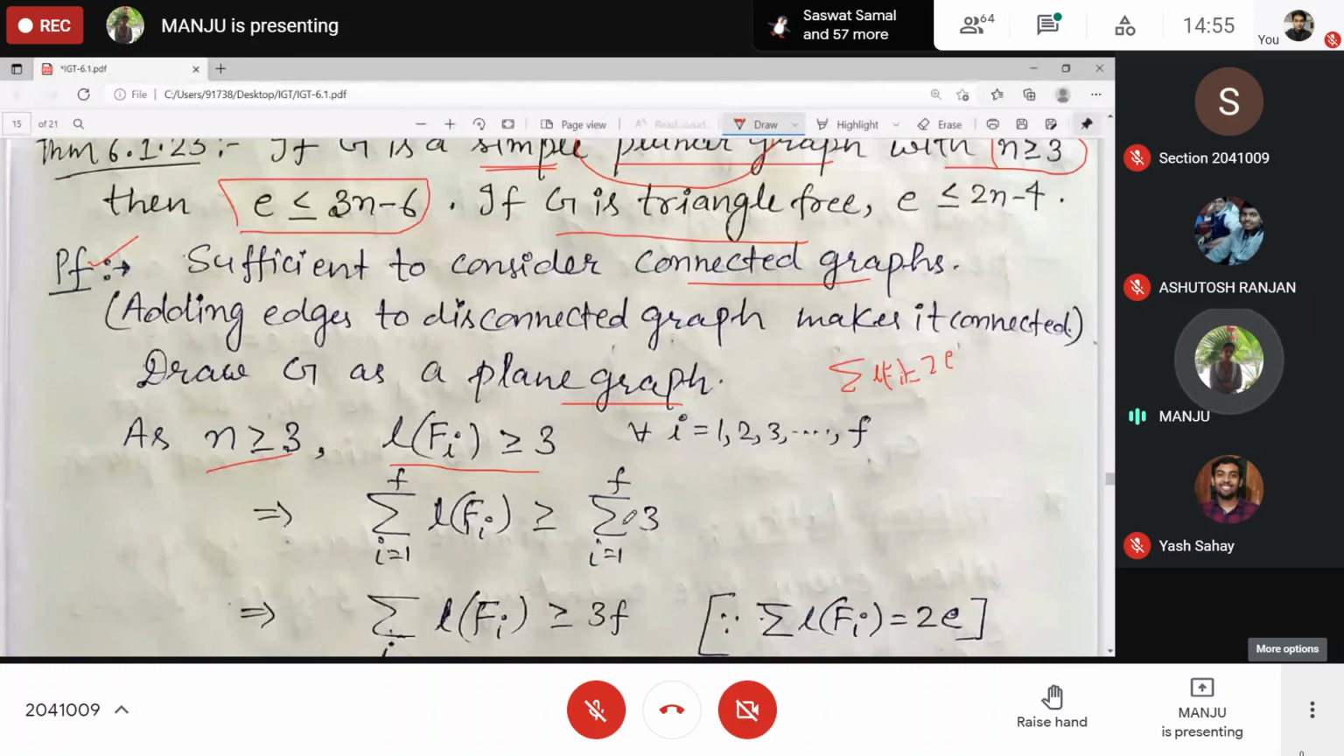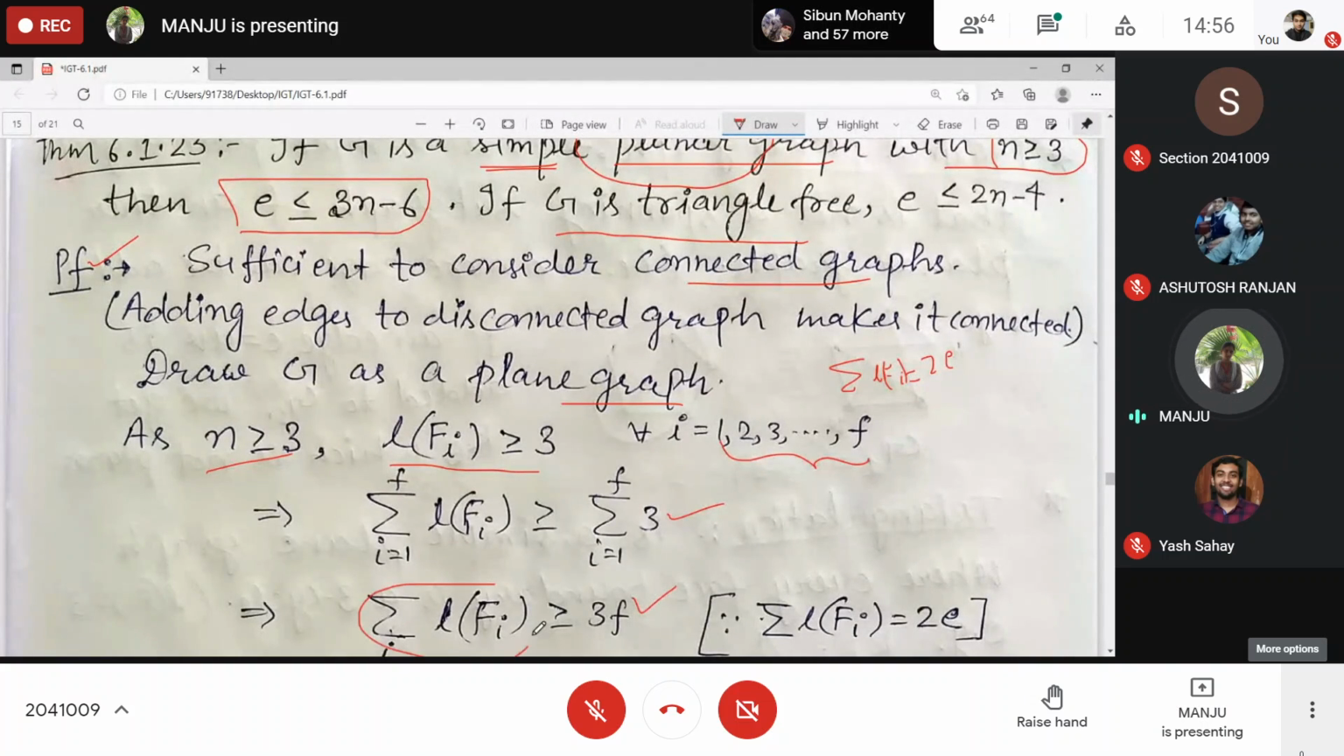So if you sum it up, what are you getting? How many components are there? Suppose f number of faces are there, so it will be running from 1 to f. It is greater than or equal to 3, summation running from 1 to f. So 3 is being added f times. So 3 into f. Clear?